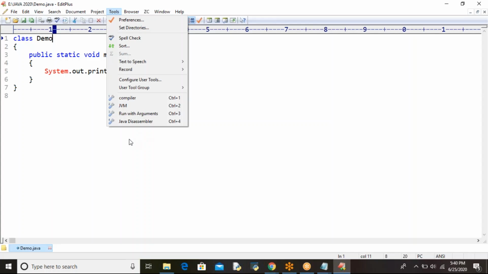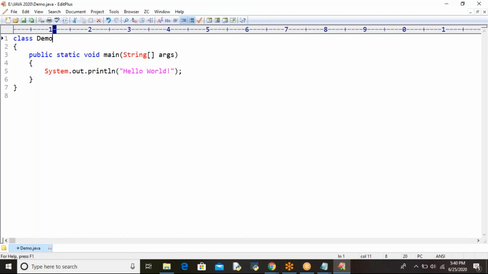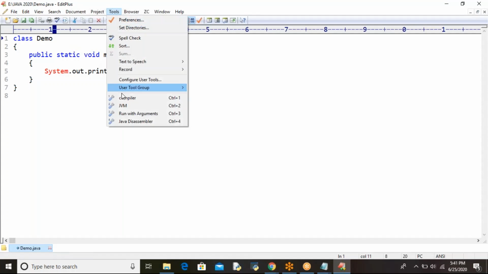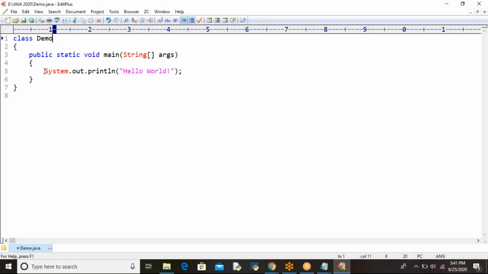Okay, next step. Here I am just compiling. Okay, it's successfully compiled. And I am running now by pressing JVM, Control 1, Control 2. Hello World printed. Now, what are the rules I said? We'll remove this.